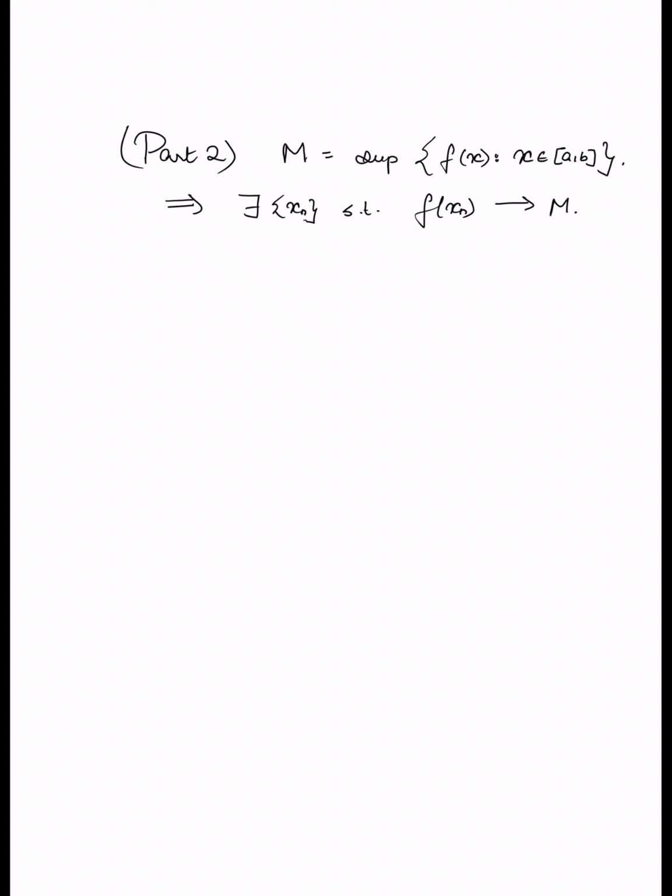The fact that M is the supremum means that I can construct a sequence x_n such that f(x_n) converges to M. Okay, once again by BWT, there exists a convergent subsequence, let's say x_{n_k}, of the sequence x_n.